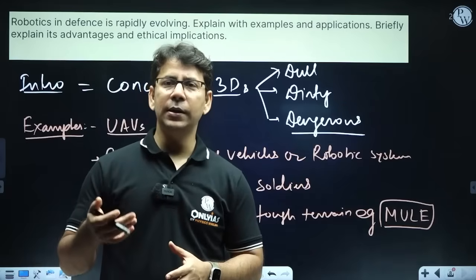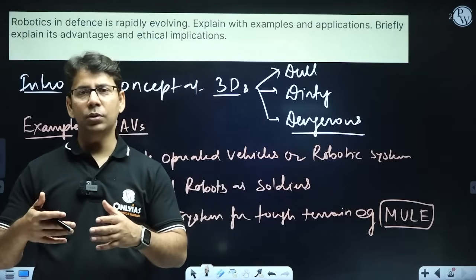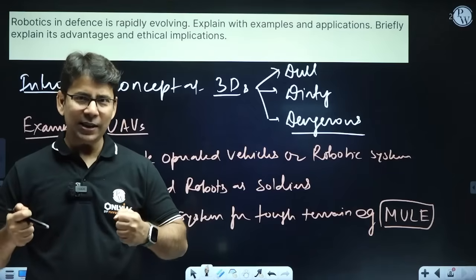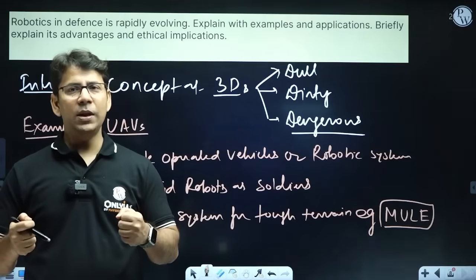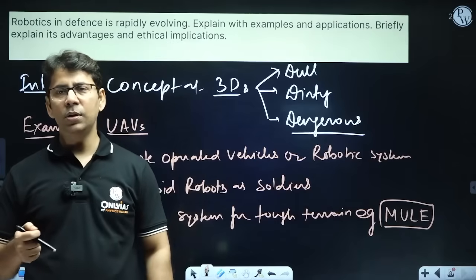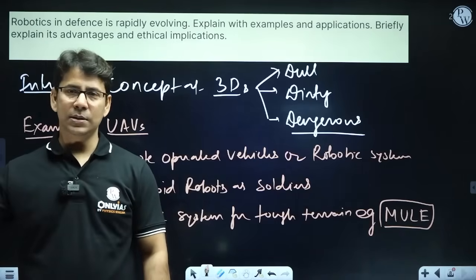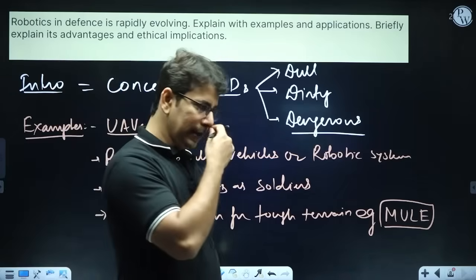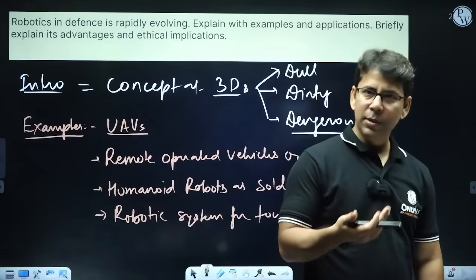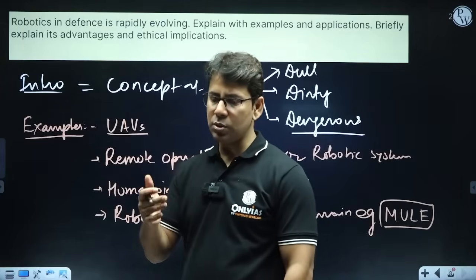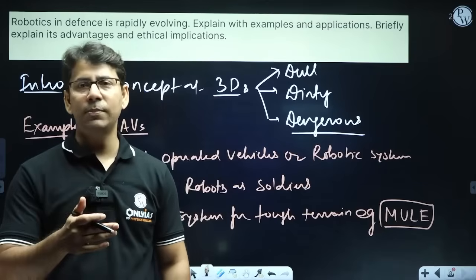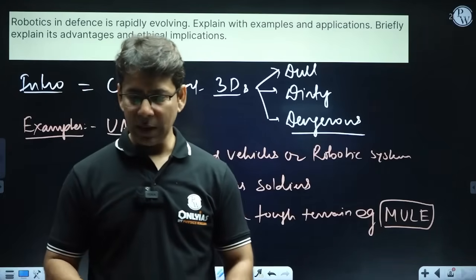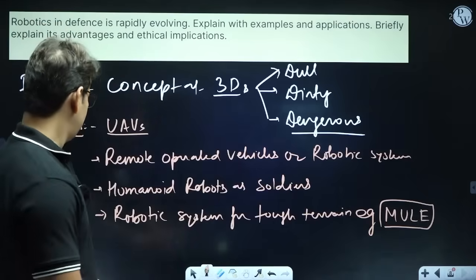Because in tough terrain like Ladakh and other areas where you have to climb steep slopes, you cannot carry the load beyond a limit. So there they use animals. But this mule will phase out animals, right? And it is solving a lot of ethical concerns about animal use. So we are all set to reduce the load on animals, the dependency on animals, and will use robotic devices for that. Right.